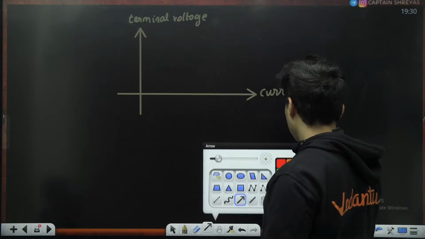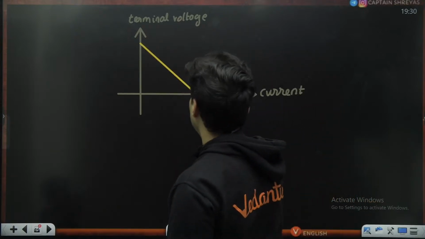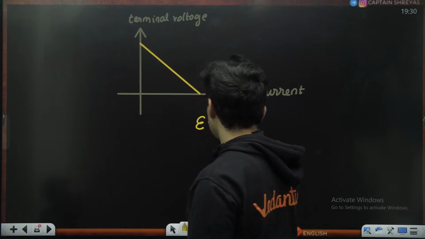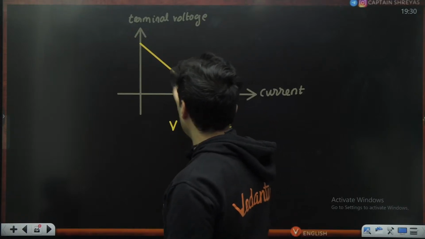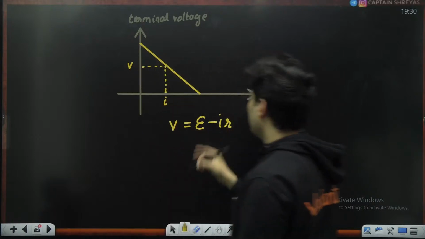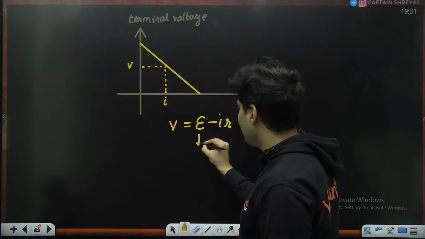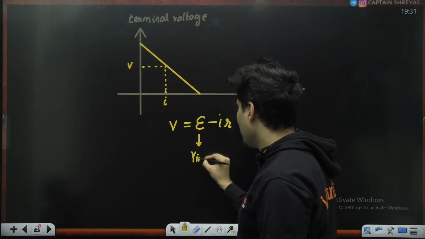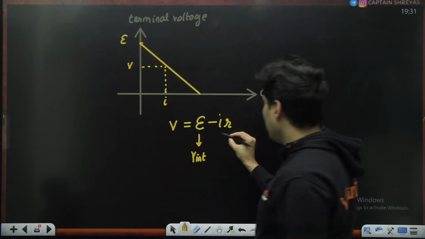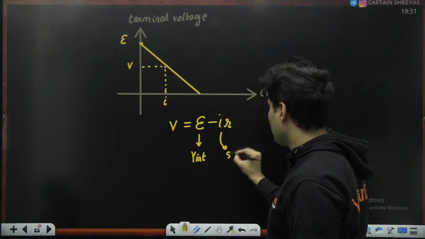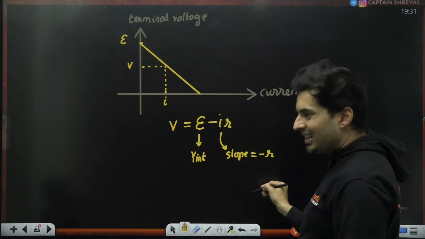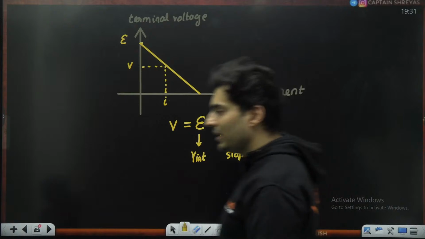This graph looks like this, where E minus Ir is equal to the voltage. At any point, if you measure the voltage, this is the current. As you can see, this E is nothing but your Y-intercept, and the slope is basically negative r. So it is definitely negative; you can see that it is going down.